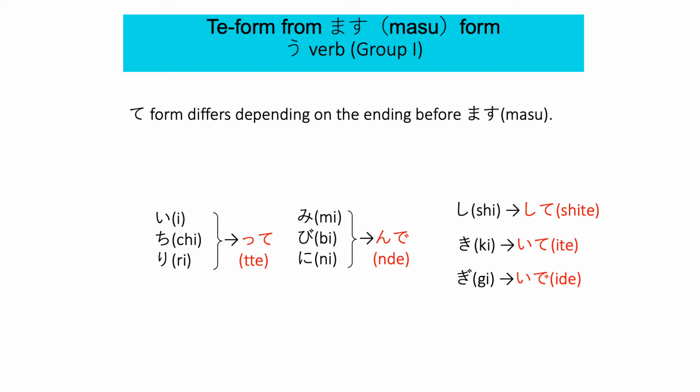And there is an exception: 行きます, which means to go. It has き before ます, so it should be いて according to this rule, but it should be 行って. So this you have to memorize. 行きます, 行って. So all these you have to memorize in order to conjugate te-form. But don't worry, we have songs to memorize this.